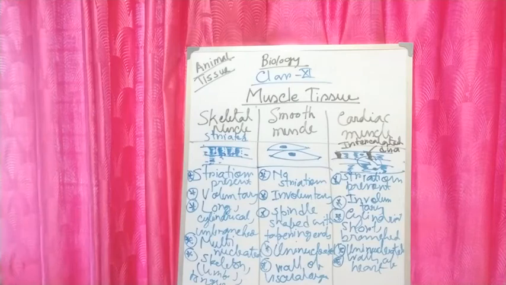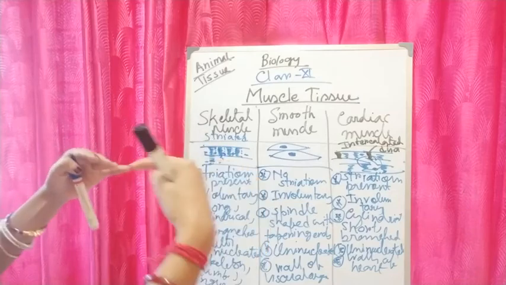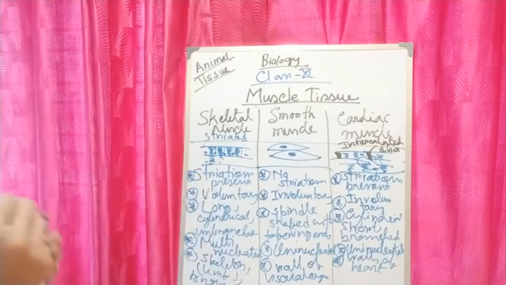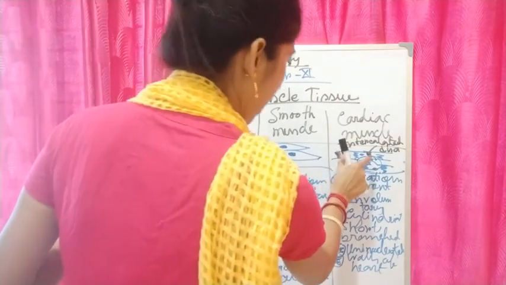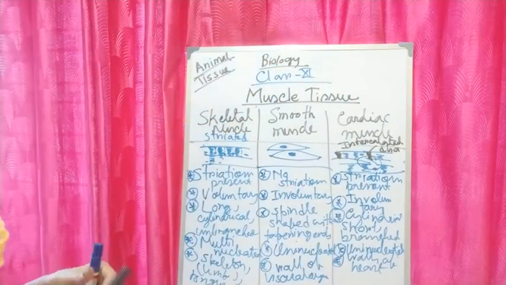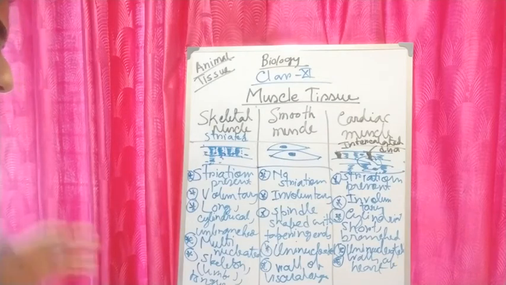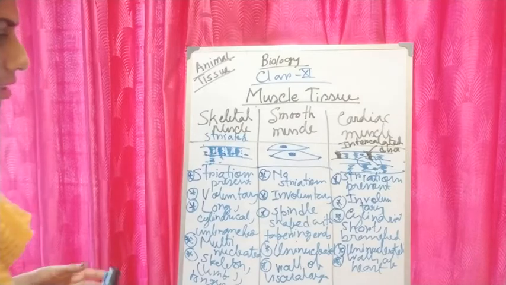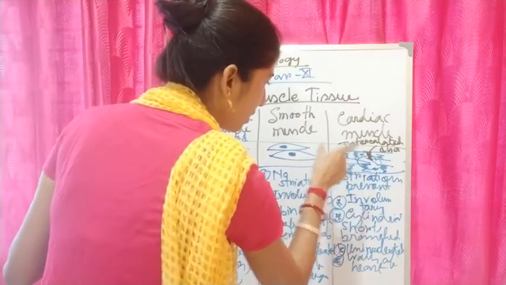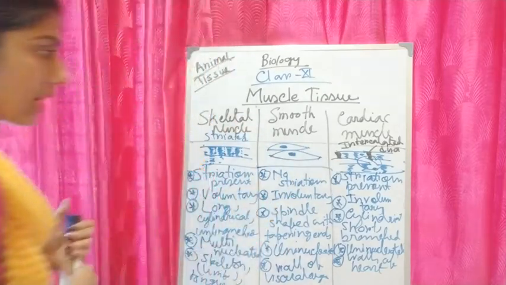So cardiac tissue is present in the walls of the heart, and at some fusion points they have communication junctions, called intercalated discs. These fusion points allow the cells of cardiac muscles to contract as a unit.